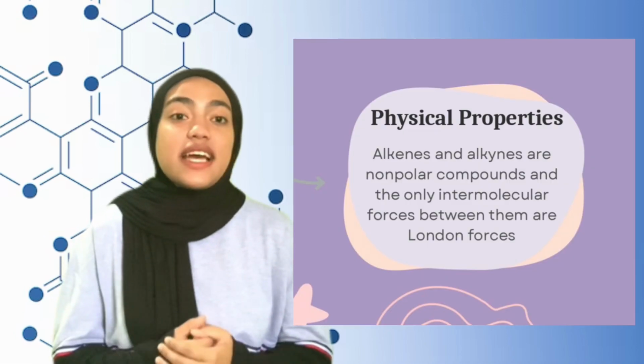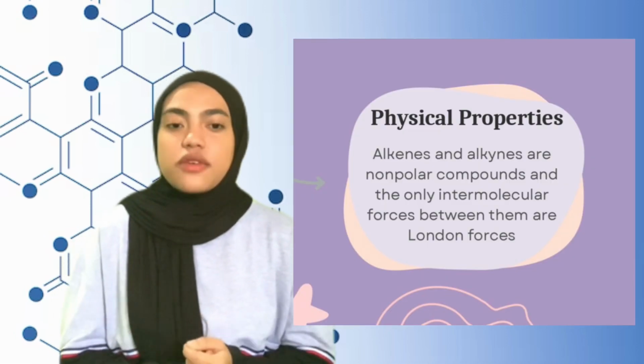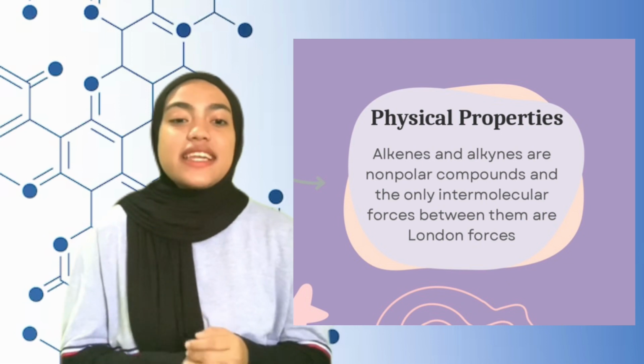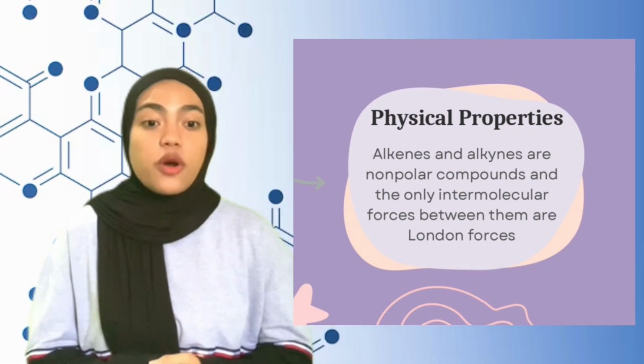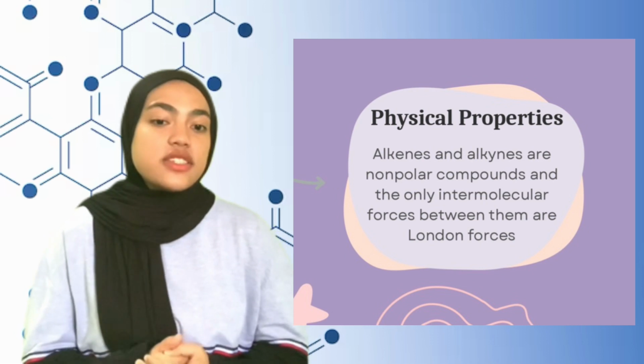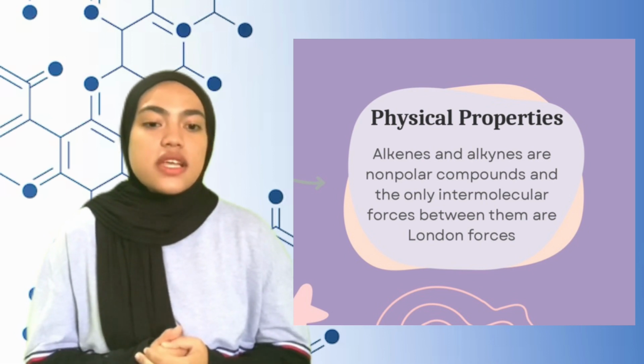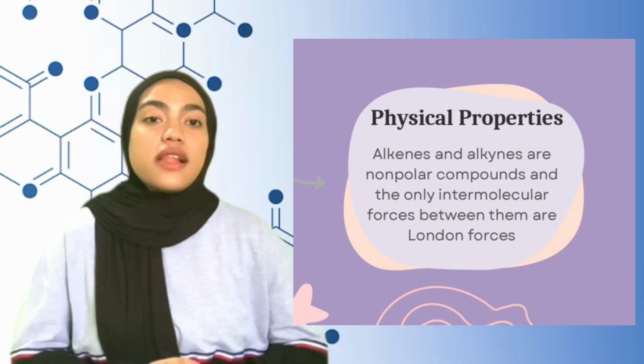And lastly, physical properties of alkenes and alkynes. For information, alkenes and alkynes are non-polar compounds, and the only intermolecular forces between them are London forces. So, they have very similar physical properties to alkanes. For example, they are liquid at room temperature, float on H2O, and are insoluble in H2O.